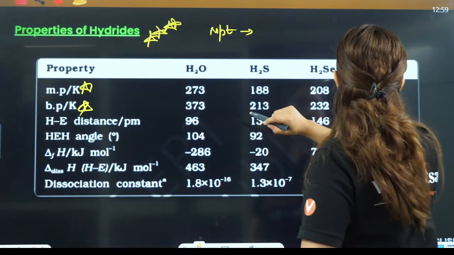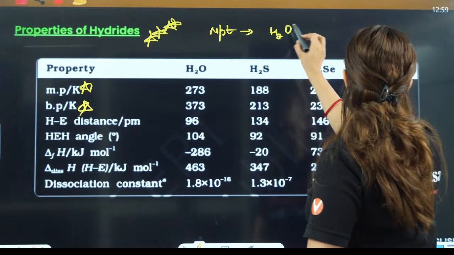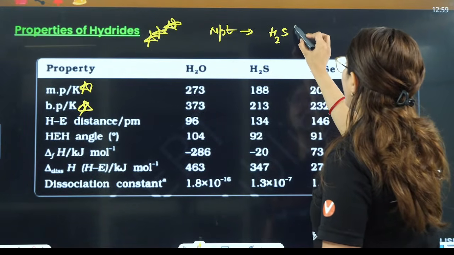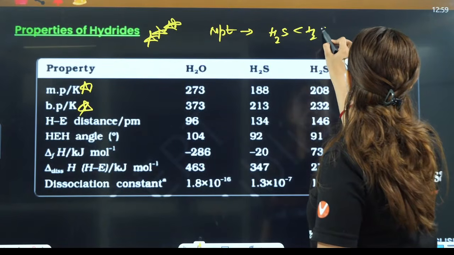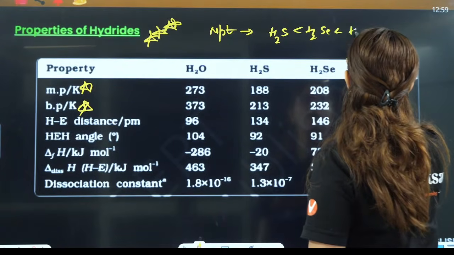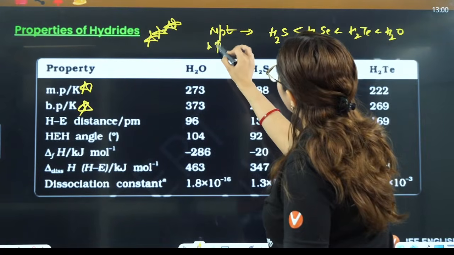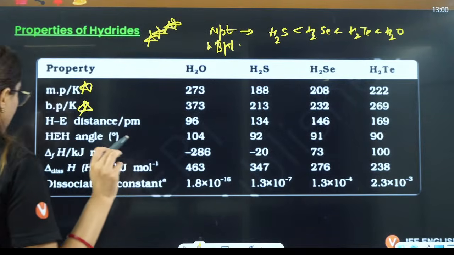Melting point is maximum in water. Then after this you have selenium, then tellurium, then water. Here the melting and boiling point order is the same in this case.